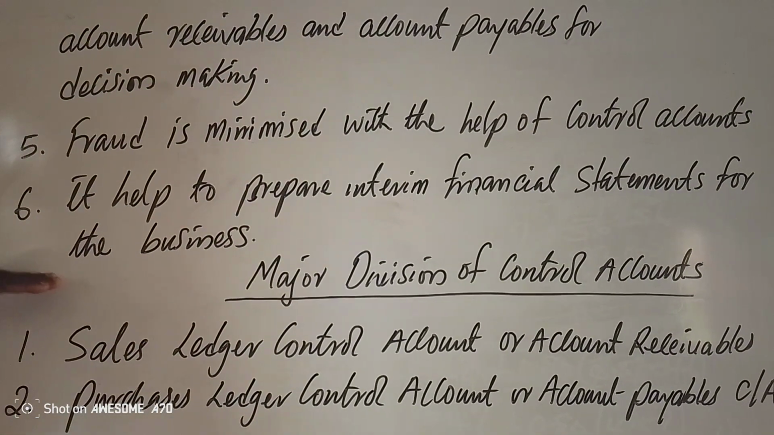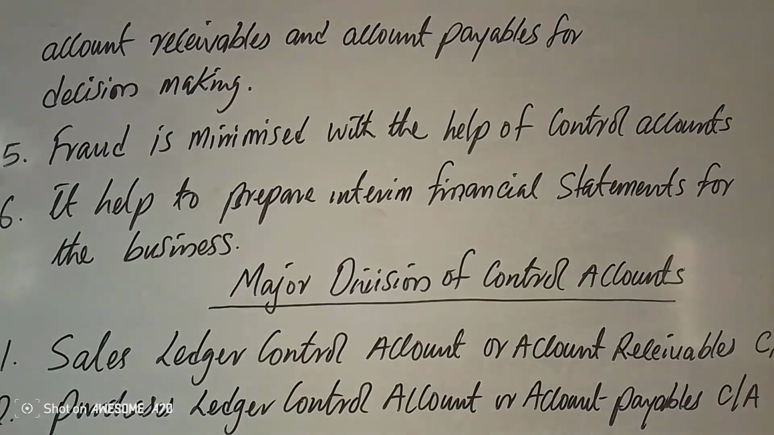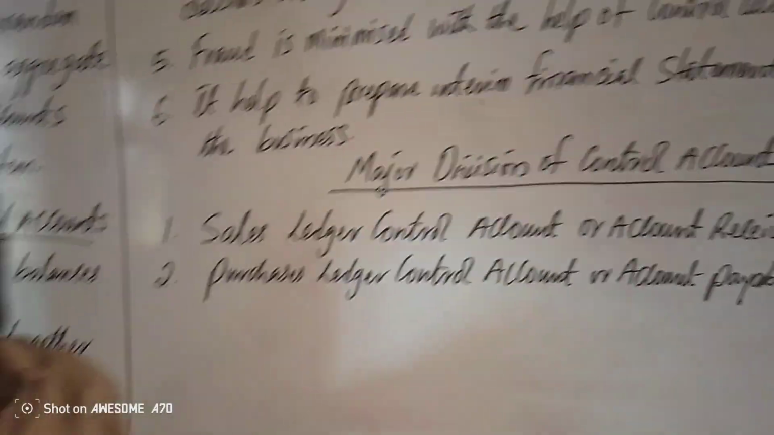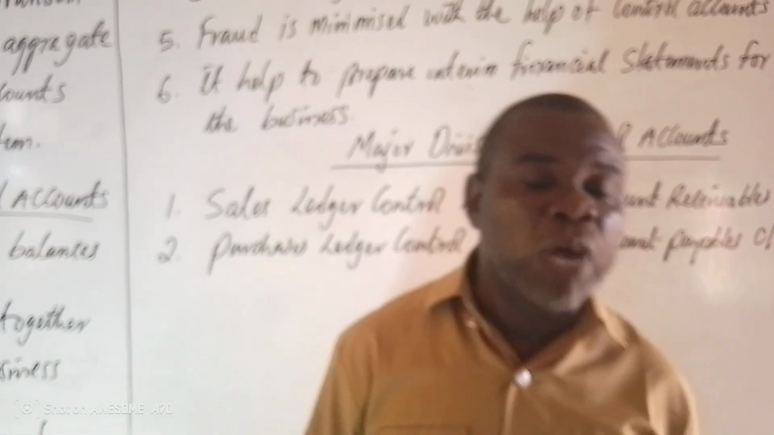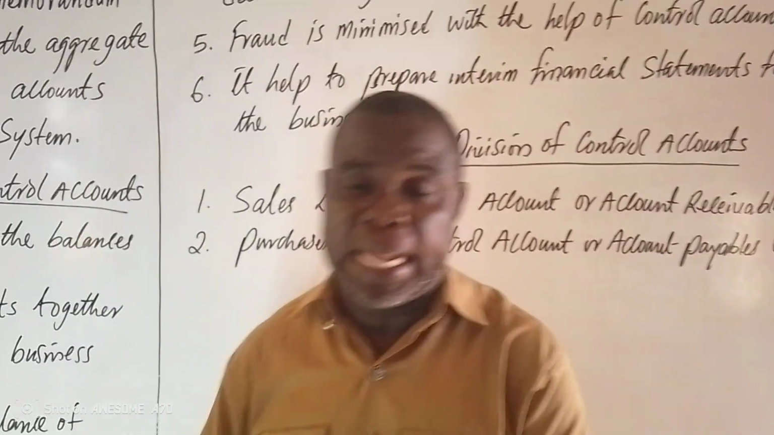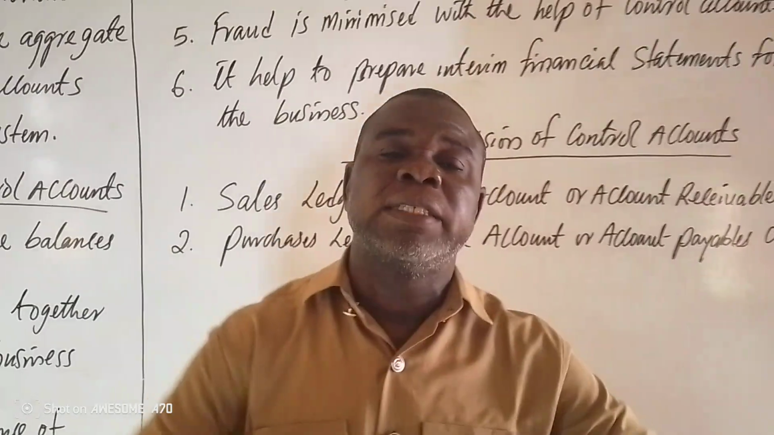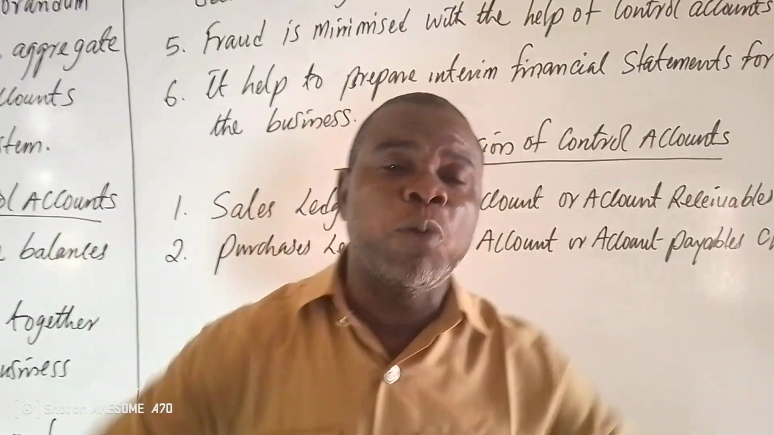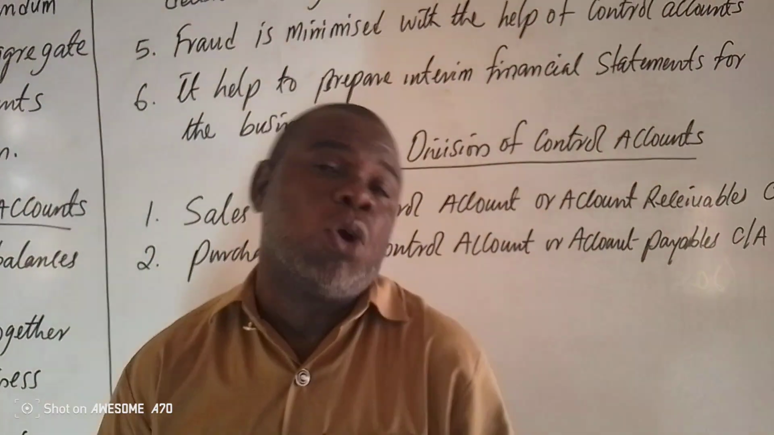Next, it helps to prepare interim financial statements for the business. What do you mean by interim financial statement? Financial statements are mostly prepared at the end of the accounting period, what we call trading profit or loss account, and then the statement of financial position, cash flow, and changes in equity. If you want to prepare an interim financial statement, the only way out is control account.